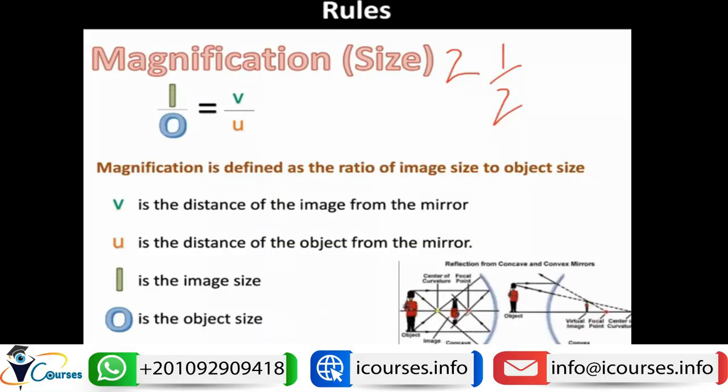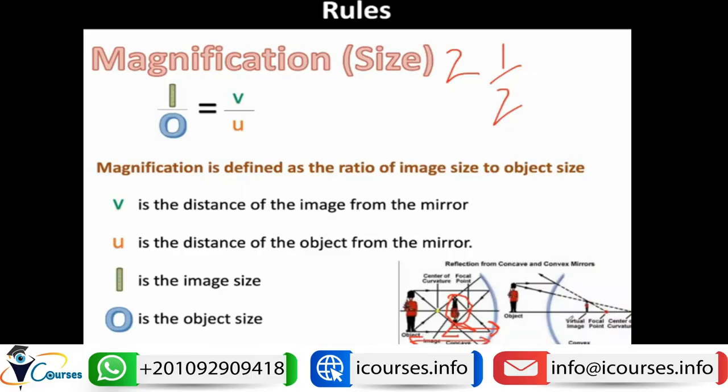Finally, here we can see the same man again showing a smaller image. So the magnification of this mirror can be calculated by knowing the image size over the object size, which will again be equal to the distance of the image divided by the distance of the object.